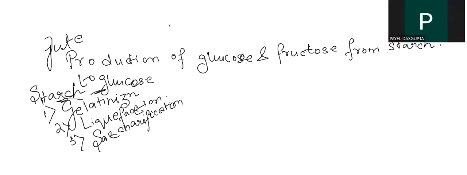Now, in short, about gelatinization: suppose we have some cornstarch. We also have potato starch and starches from some other grains.